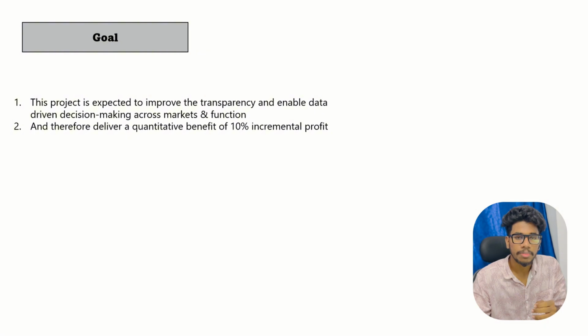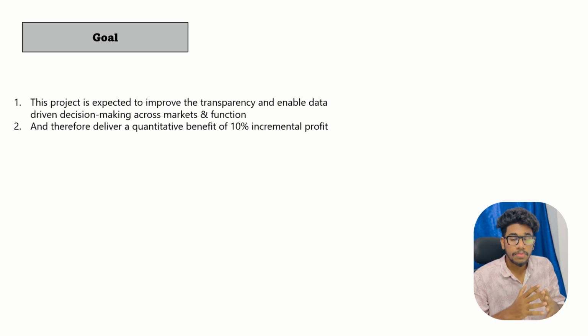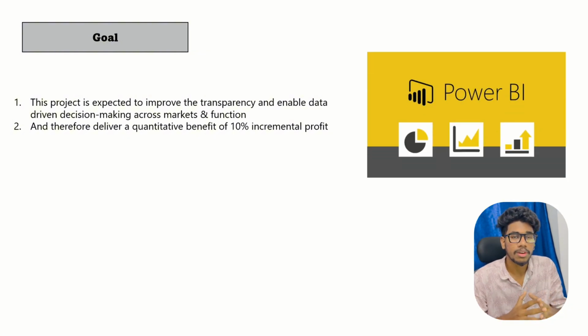For this problem statement, the goal of the project is to improve transparency and enable data-driven decisions for the market and function. For this, I'm going to use Power BI to build an interactive dashboard which gives meaningful insights to the company, and also delivers a quantitative benefit of 10% incremental profit.